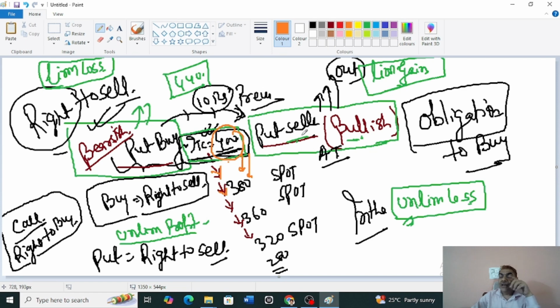But who is the loser? The put seller. Because he felt market will go up, but it didn't happen like that. So put buyer is bearish in nature and put seller is bullish in nature. Put buyer will make money because he has the right to sell if market declines, and put seller will lose money if market declines because he is bullish in the market. Your view should be right at the end of the market. So the concept of unlimited gain and limited loss is from the put buyer's point of view, and from the put seller's point of view it is unlimited loss and limited gain.